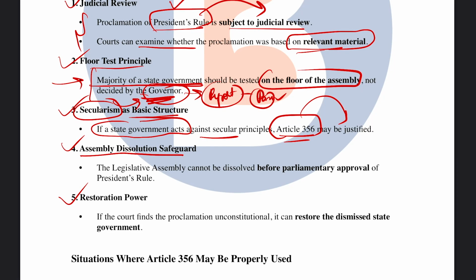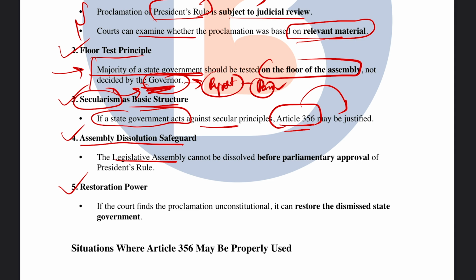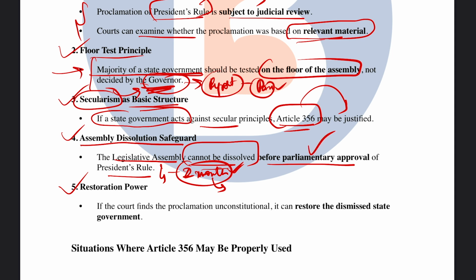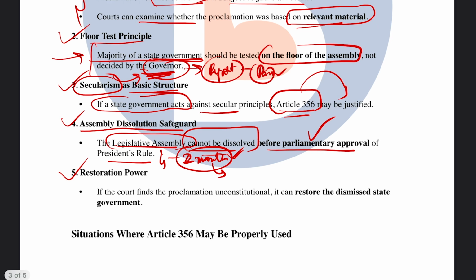Next is the assembly dissolution safeguard. The legislative assembly, which usually gets either dismissed or suspended, cannot be dissolved before parliamentary approval of the President's rule, as the S.R. Bommai case clarified. Usually, after the proposal has gone to the president, the proclamation is sent to the parliament, and 2 months is given within which it has to be passed by the parliament as well. They should also accept it. And until the parliament approves that proclamation of President's rule, the legislative assembly of the concerned state does not get dissolved. That is the safeguard the S.R. Bommai case brought in.